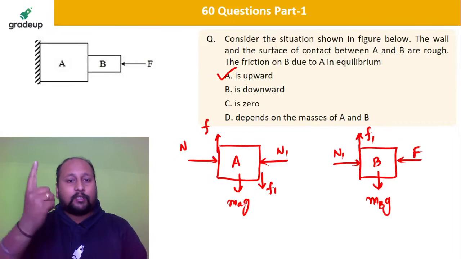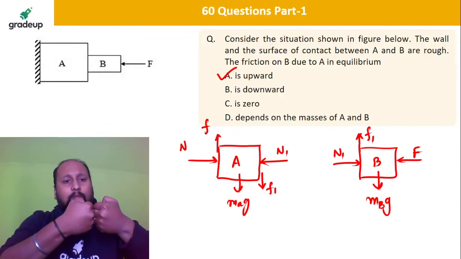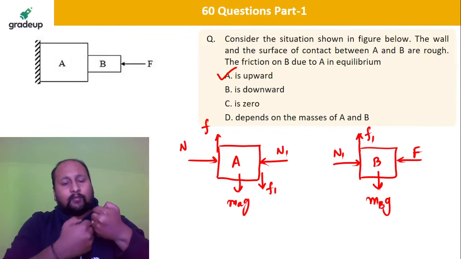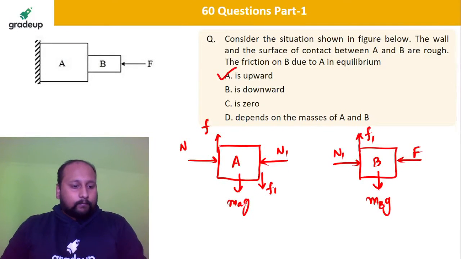Definitely there will be a friction force, and it's very quite obvious. If there is a mass B, if you try to pull this downward, so definitely the friction will be acting in the upward direction. Okay, option A.